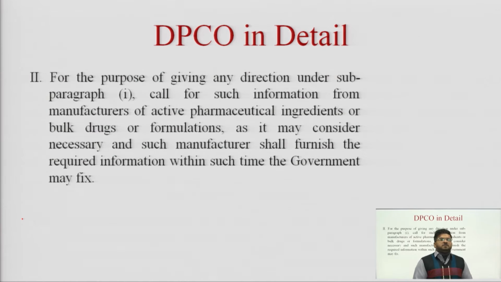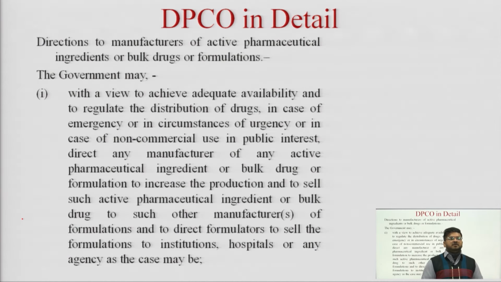Then, for the purpose of giving any direction under paragraph 1, which is what I have just described, that the government may, with a view to achieve adequate availability and to regulate the distribution of drugs. This is para 1.